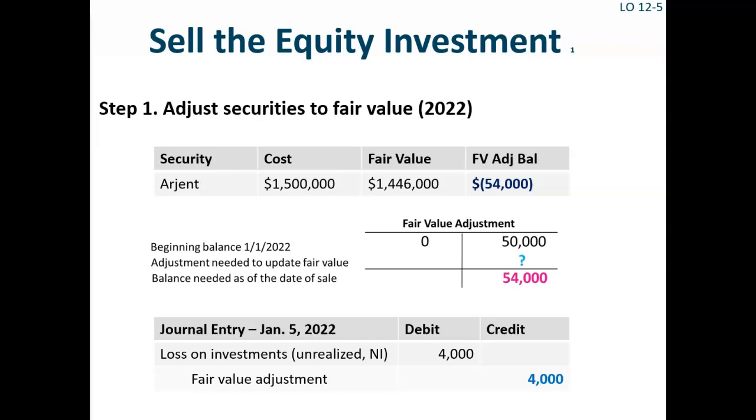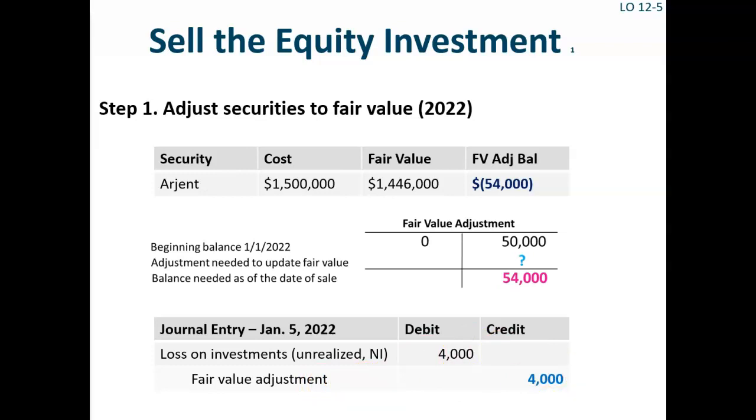The account had a beginning balance of $50,000 credit, so the account needs to be further credited by $4,000 to bring its ending credit balance up to the necessary credit balance. So the first journal entry that is necessary on the date of sale is to debit loss on investments, which is recorded in net income, and a credit to the fair value adjustment account, $4,000.